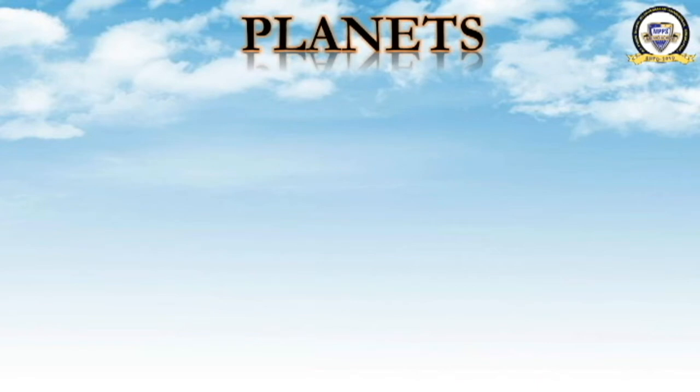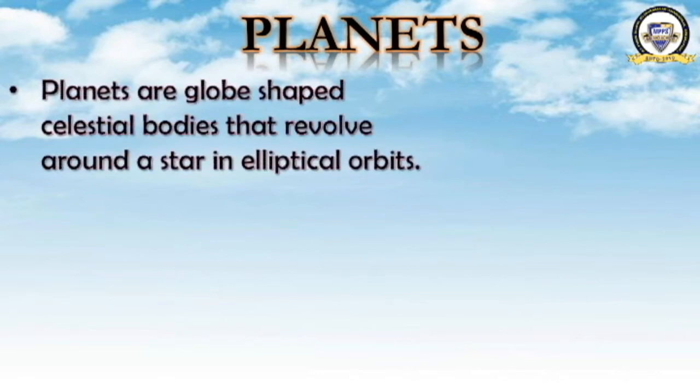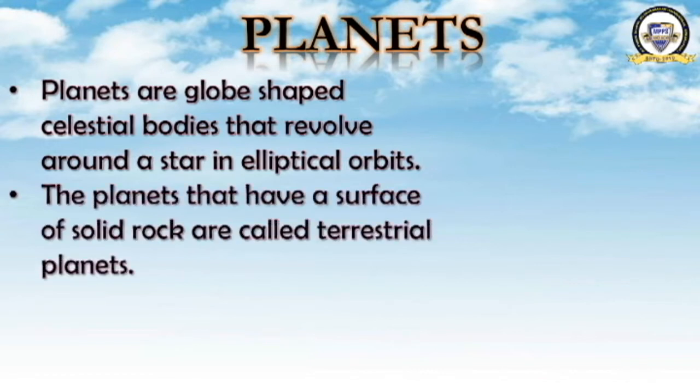Planets. We have learned about the universe, galaxy, star, constellation. Now it is time for planets. What are planets? Planets are globe-shaped celestial bodies that revolve around a star in elliptical orbits. It has an orbit and it revolves around the sun, and they are celestial bodies. What are celestial bodies? The bodies which are found in space. Clear now?